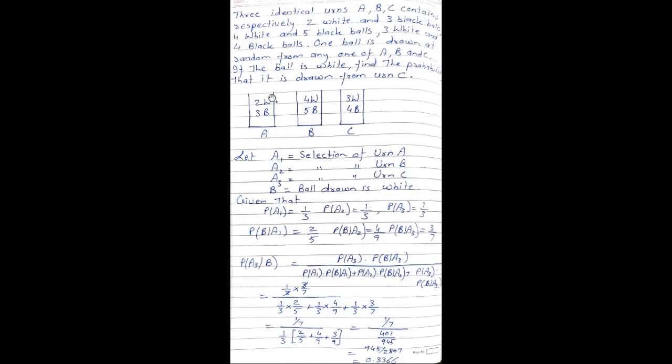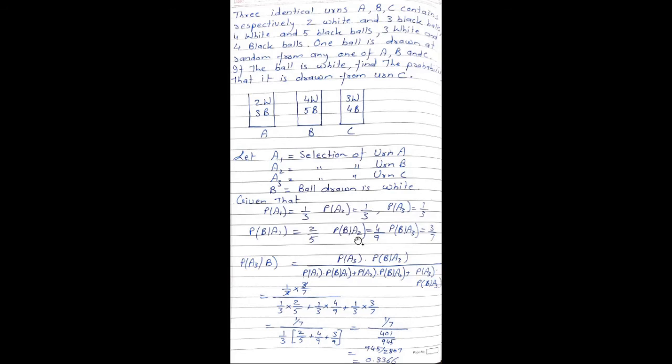Now as three urns are identical, probability of A1 is 1 by 3, probability of A2 is 1 by 3, probability of A3 is 1 by 3, because A1, A2, A3 form a partition of the sample space. The meaning of B given A1 is nothing but a white ball from urn A. So there are 2 white balls out of 5, so probability of B given A1 is equal to 2 upon 5.